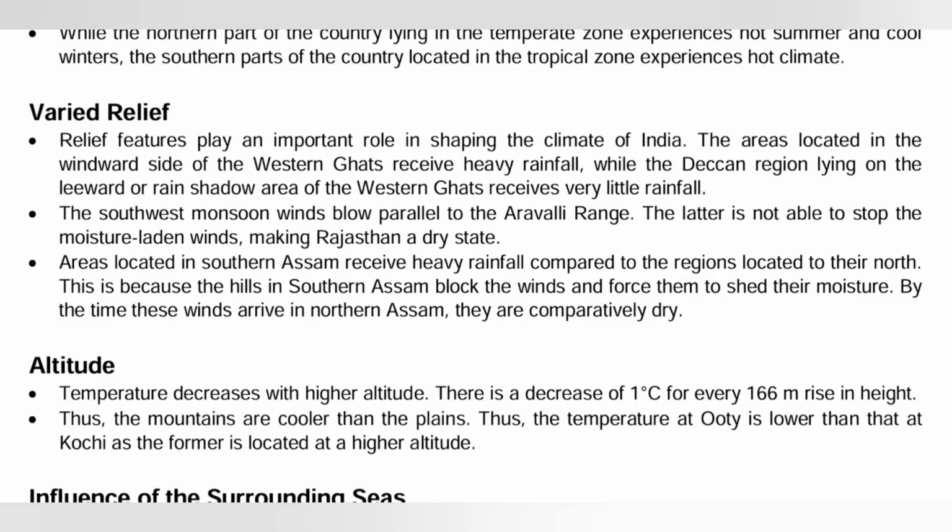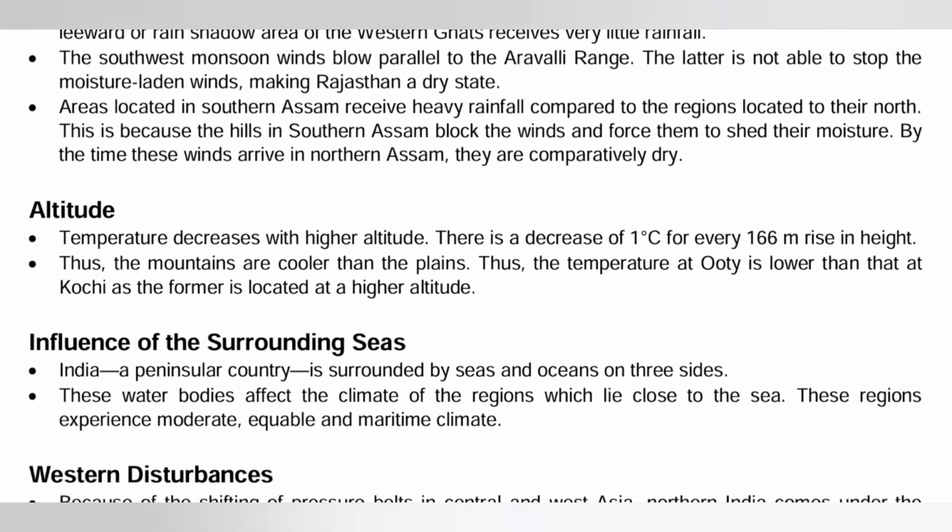Altitude: as you know, the temperature decreases by 1 degree Celsius with every rise of 166 meters. Thus, the mountains are cooler than the plains. Thus, the temperature at Ooty is lower than at Kochi, as the former is located at a high altitude. Now, influence of surroundings. India is a peninsula country surrounded by sea and ocean on three sides, as you know this.